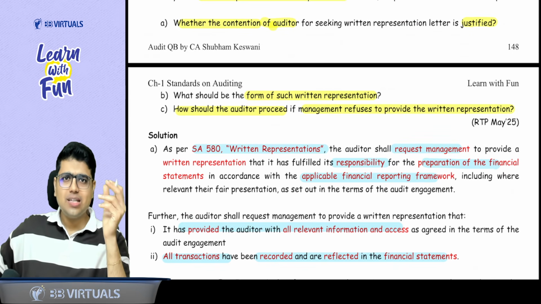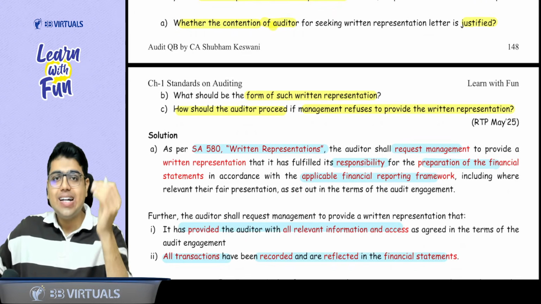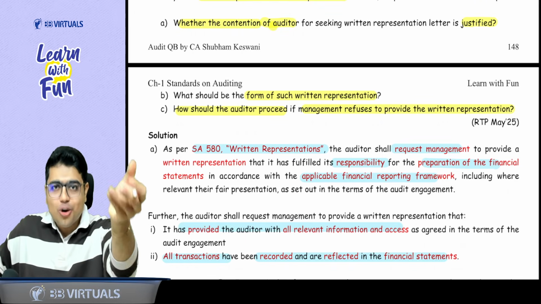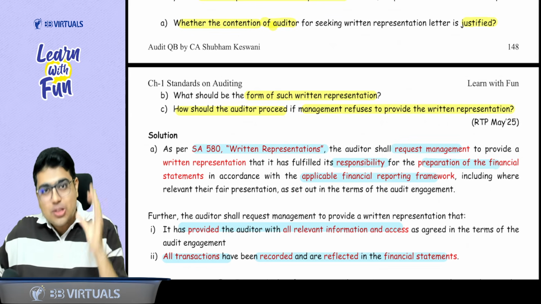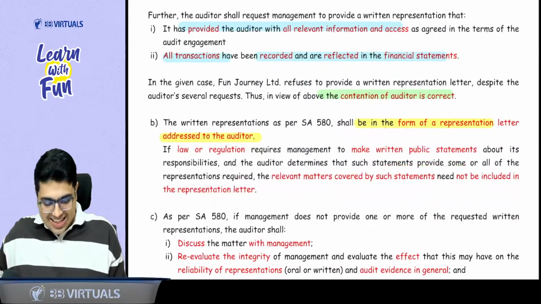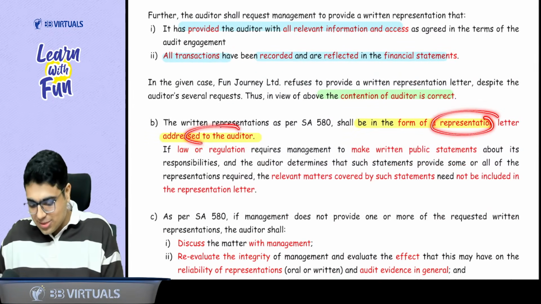Second part of the question: what is the form of written representation? Simple thing. It is like a representation letter from the management to the auditor, and 90% of students will write only this much. It is like a representation letter addressed to the auditor.